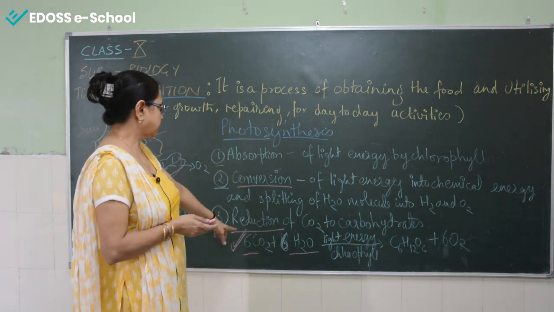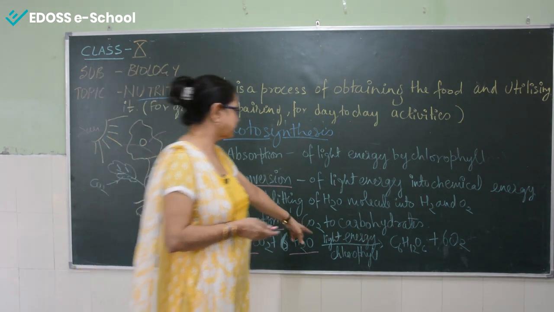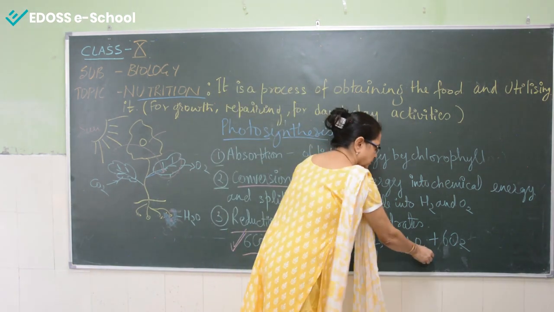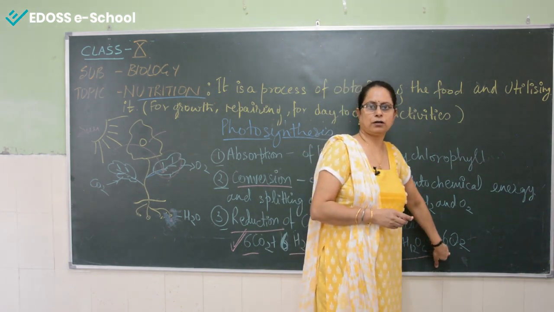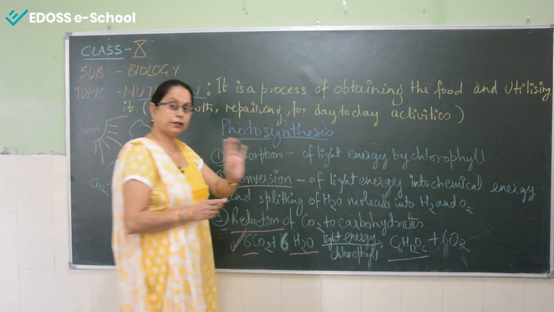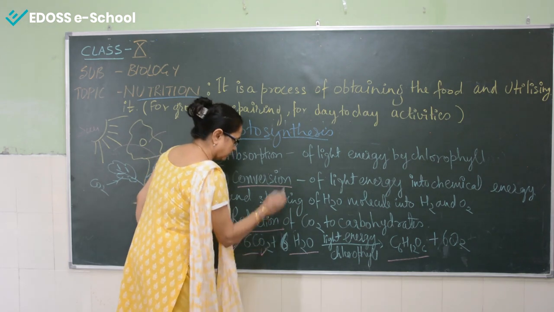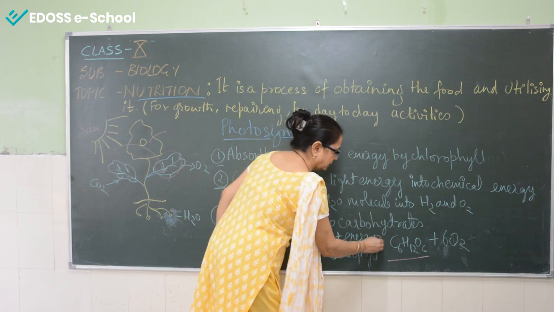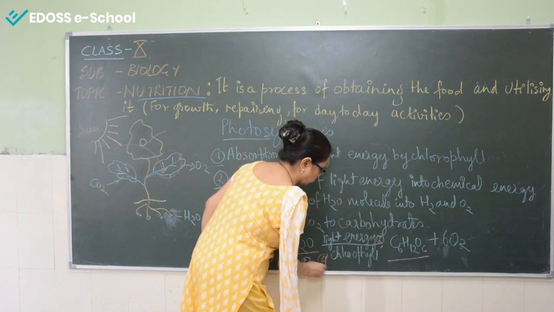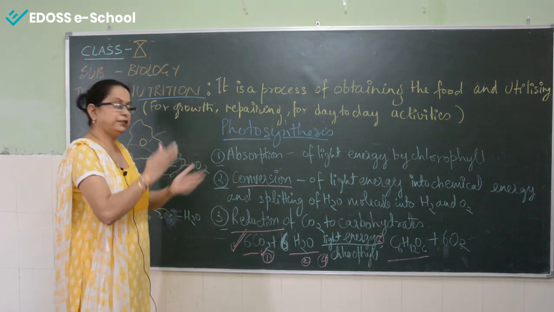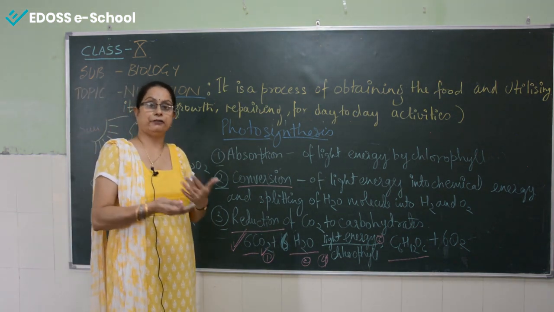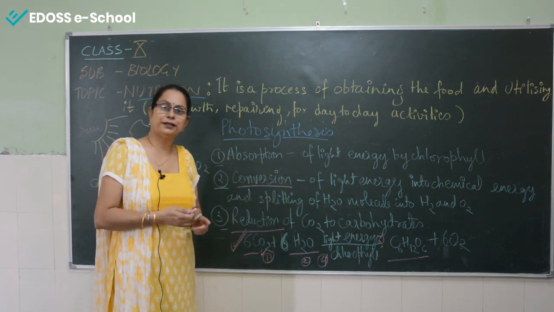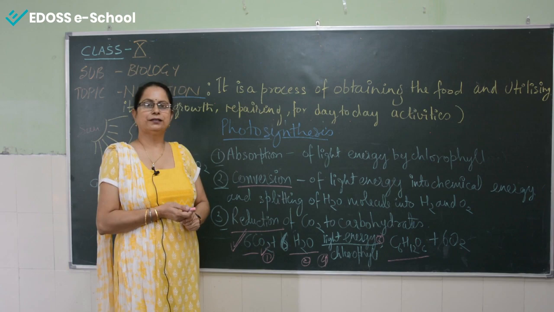This equation: 6 CO2 plus 6 H2O, in the presence of light energy and chlorophyll, gives C6H12O6, which is glucose, and releases oxygen. So what are the 4 raw materials? Carbon dioxide, number 1, water, number 2, light energy from the sun, that is sunlight, number 3, and number 4 is chlorophyll. By the reaction of all these 4 raw materials, inorganic or abiotic factors, glucose forms, and this is the food we all require, because we are the consumers, not the producers.